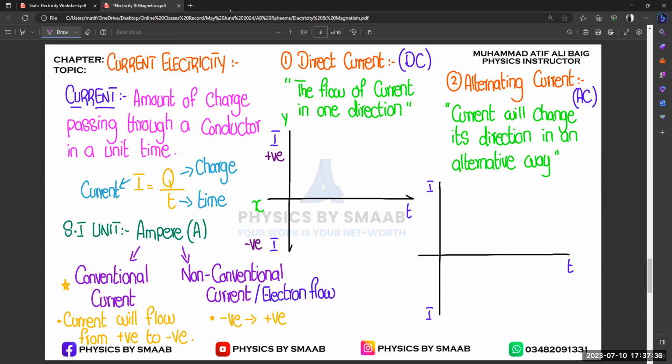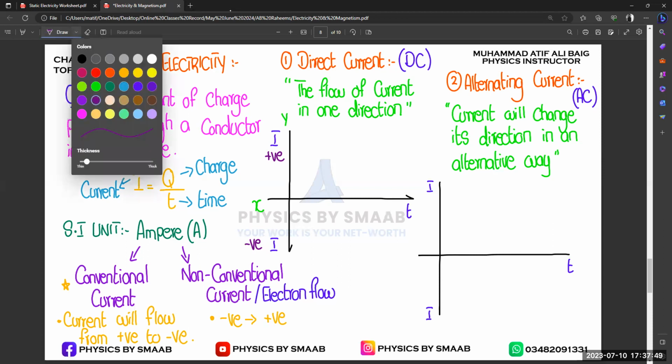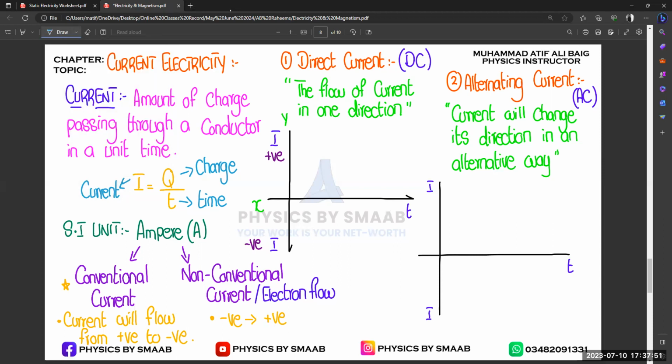So normally in DC we talk about the positive, because once we design some products, they will always operate when current flows from the positive to the negative side. Let's suppose we have a specific value of electric current over here. I'm not writing the values because this is just a general outline of DC.